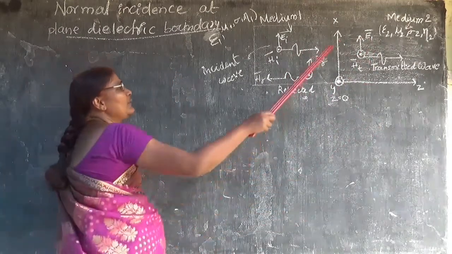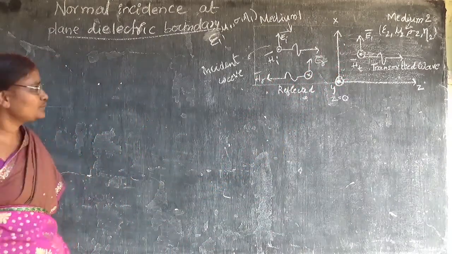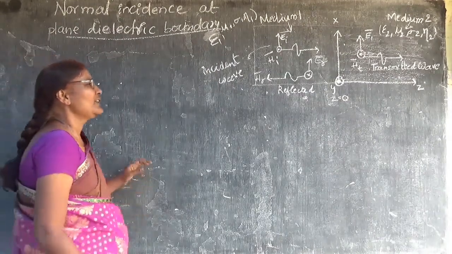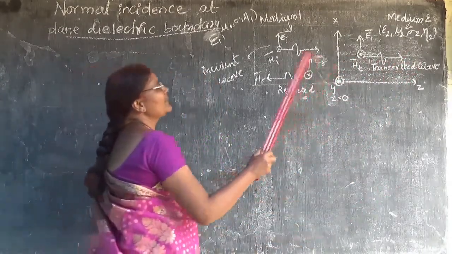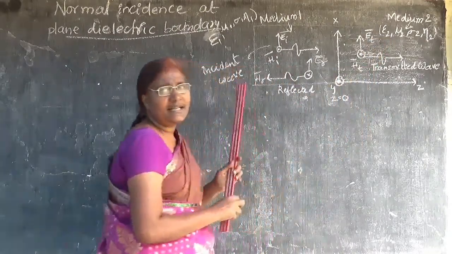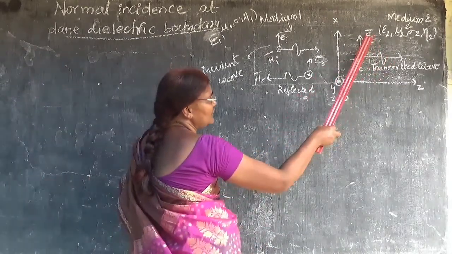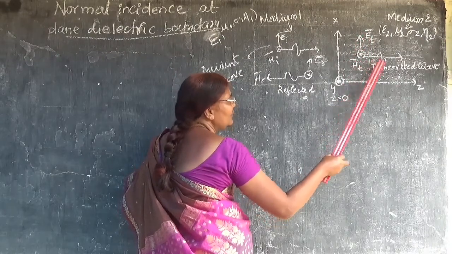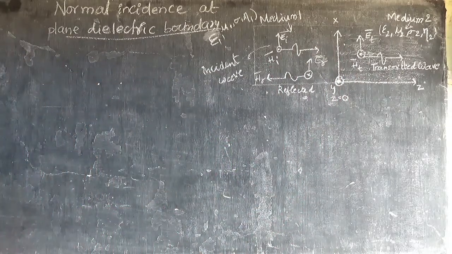When the boundary occurs, some part of the energy will be reflected back, and some part of the energy will transmit into the medium. That is represented with ET and HT, the transmitted wave electric field intensity and transmitted wave magnetic field intensity, that we will see here.